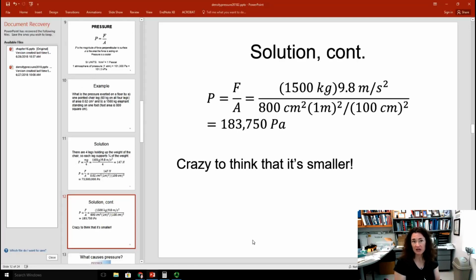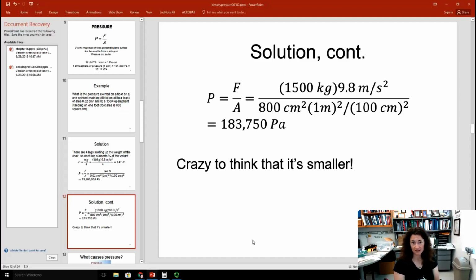Okay, so let's compare that to the pressure experienced by the elephant. Now the elephant has a lot more mass, right? Which means that the force of gravity is going to be larger, but the elephant's foot is also much bigger than the bottom of that chair. So if we plug those numbers in, we have the force is equal to 1,500 kilograms times 9.8 meters per second squared. That's our force. And then we're going to divide by the area, which is that 800 square centimeters. Now yet again, we've got to convert the square centimeters to square meters. We can do that by dividing by that 100 square centimeters conversion unit from the 800. And when we end up with our pressure, we end up with